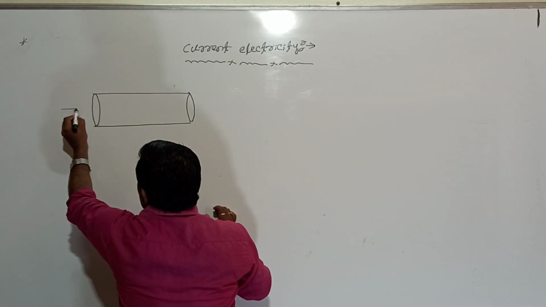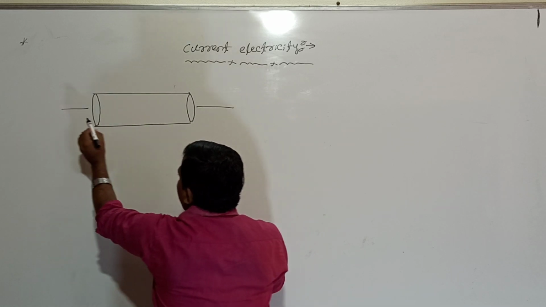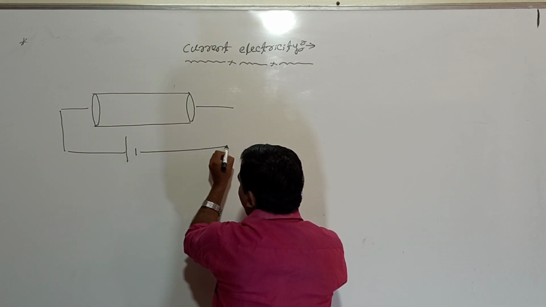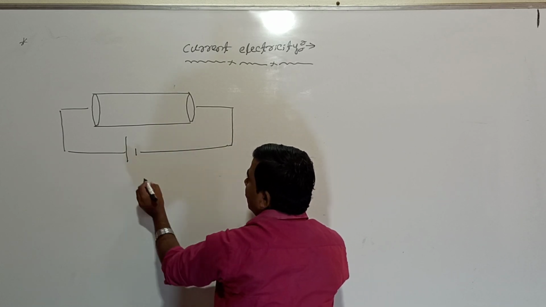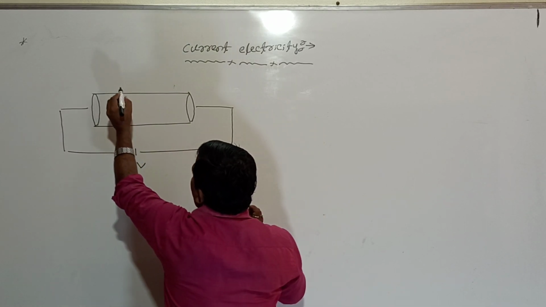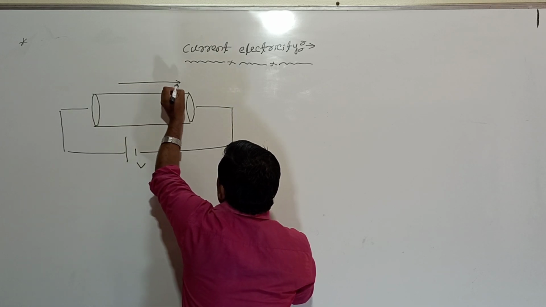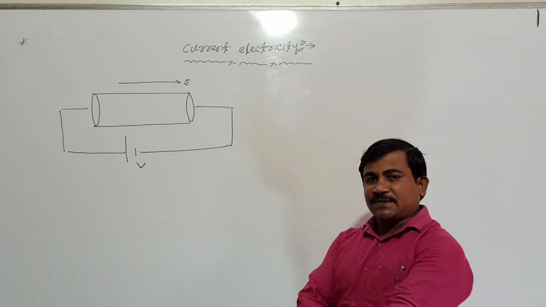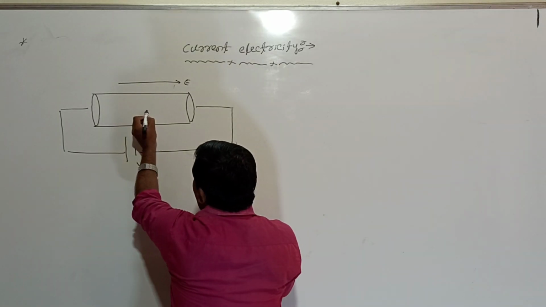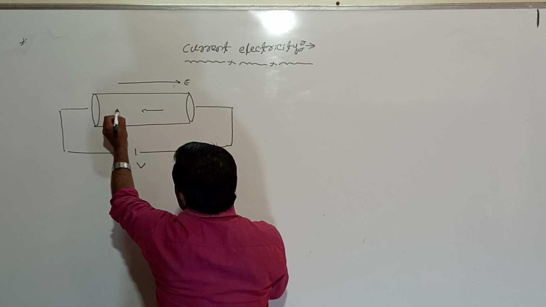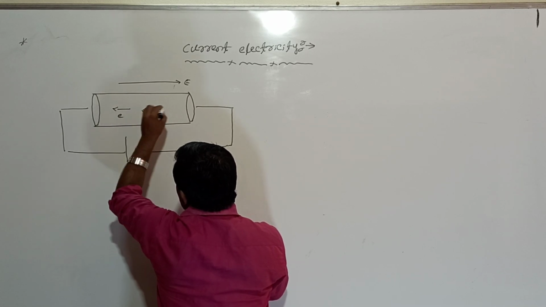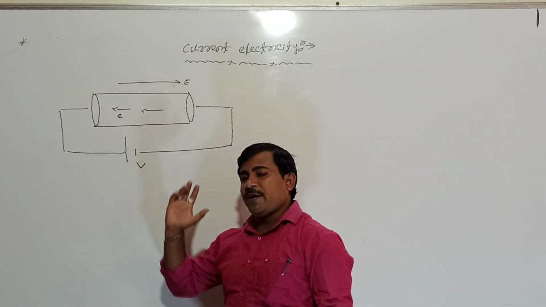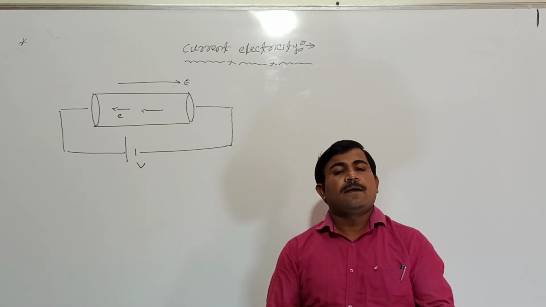When potential difference is applied to this conductor, an electric field is set up. As a result, whatever free electrons are present in this conductor, all those free electrons move opposite to the direction of the electric field. When charges are moving, electric current is possible.